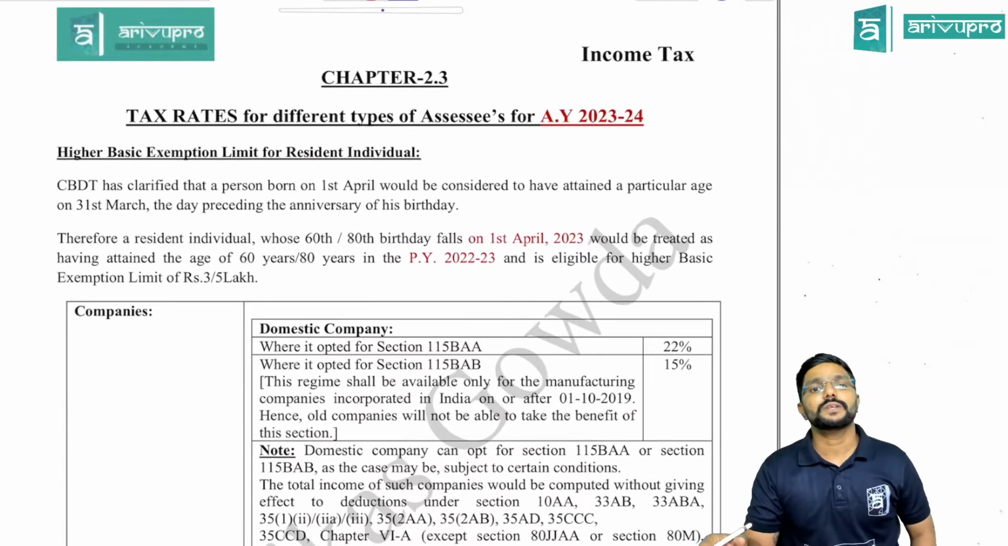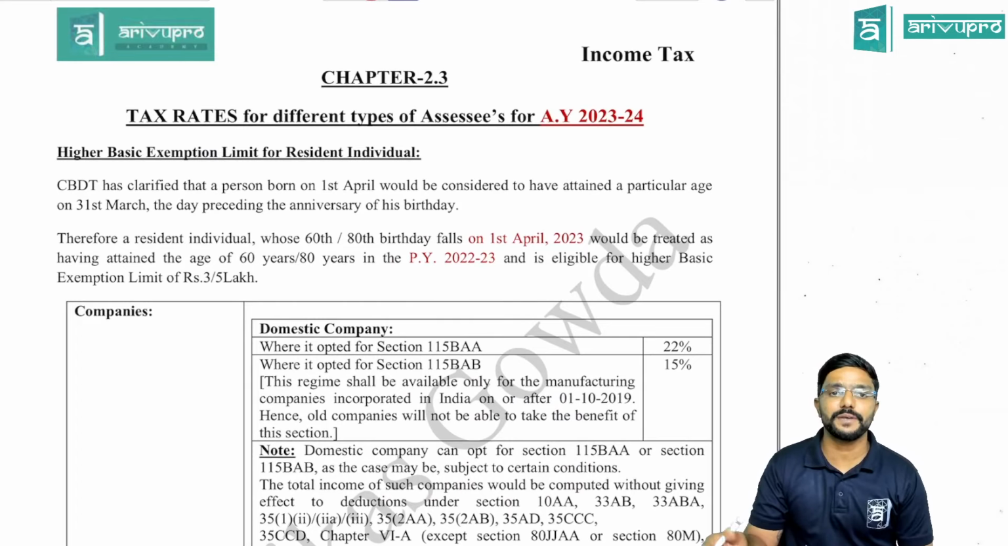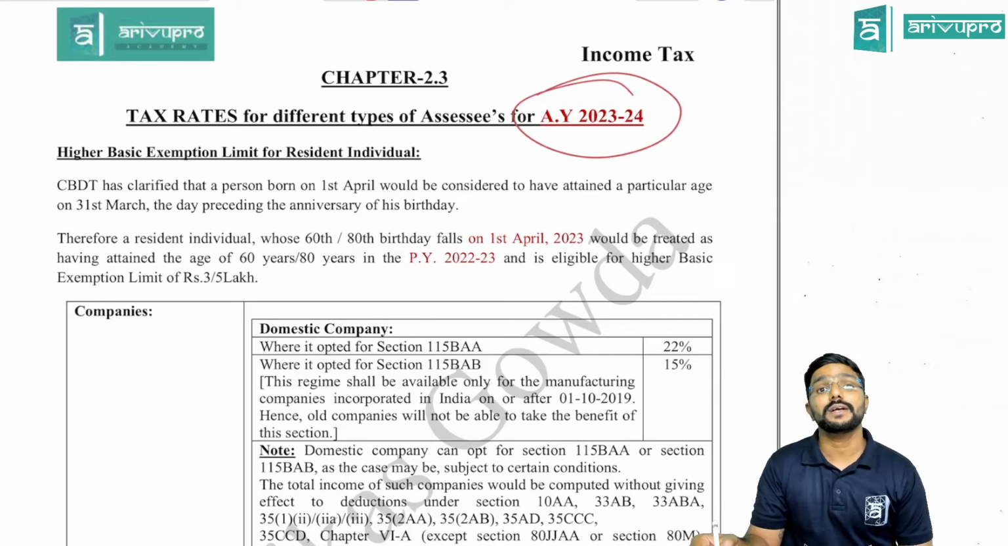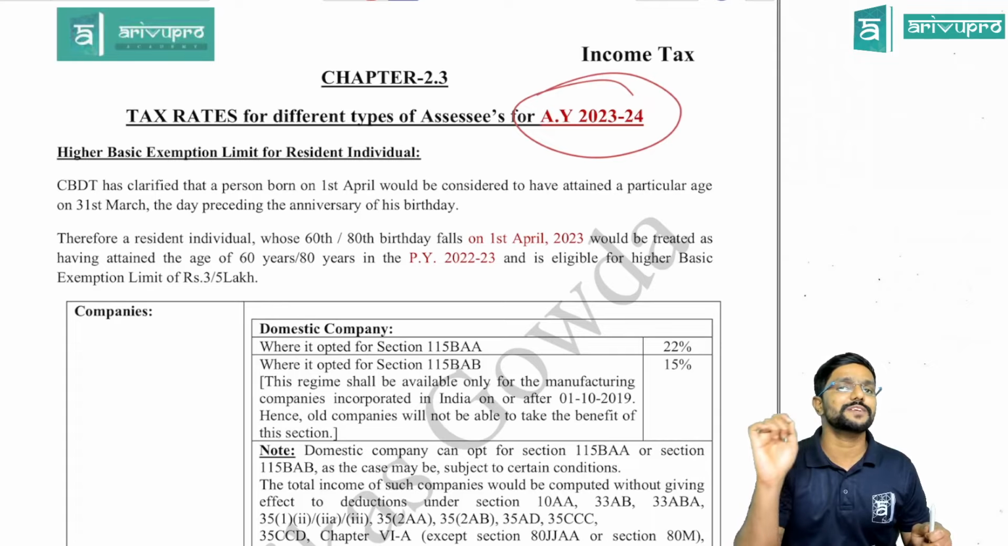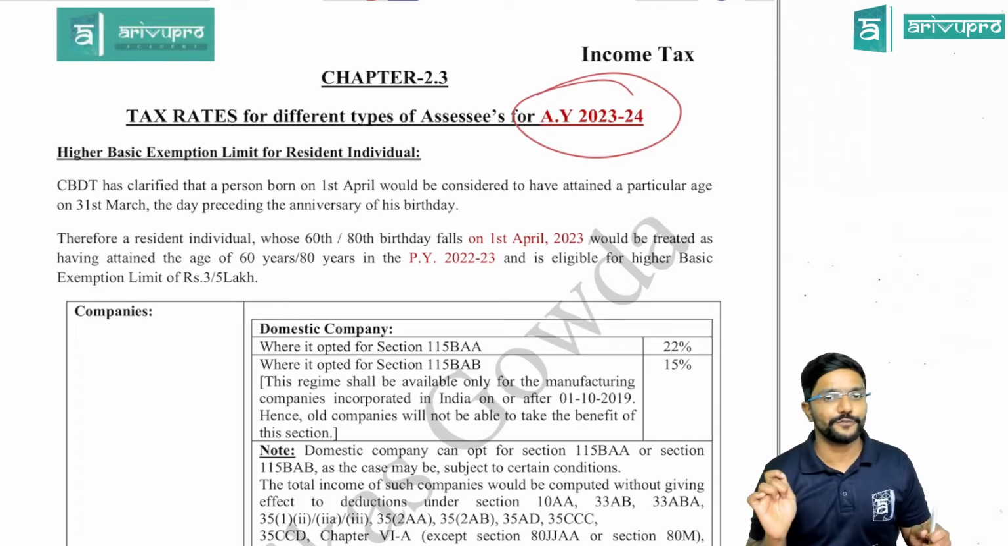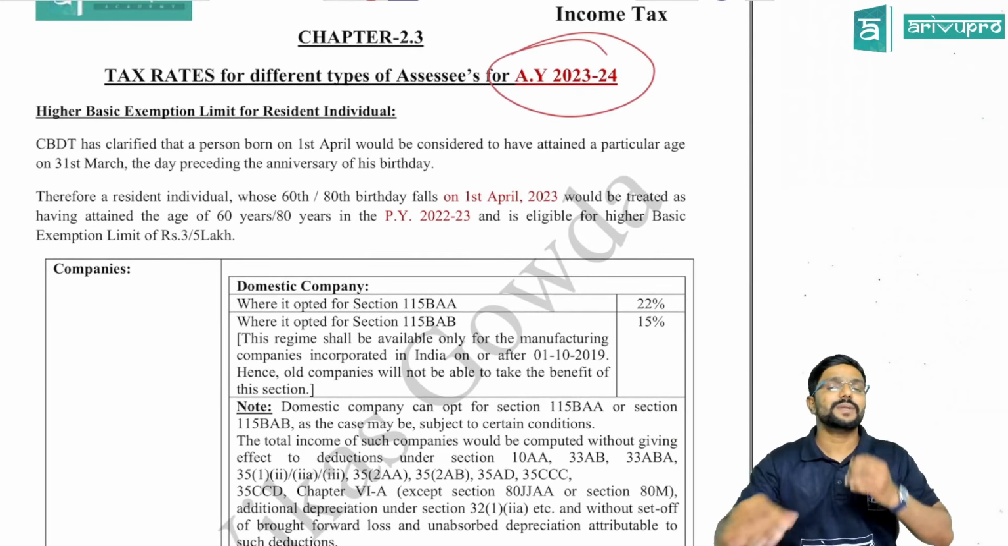Then coming to chapter 2.3, where the tax rates are given for different types of assessee, here the rates would be as for assessment year 23-24. And normally any calculations asked in the exam will be for previous year 22-23 or assessment year 23-24, guys. Yes. So now coming to tax rates applicable for individual.